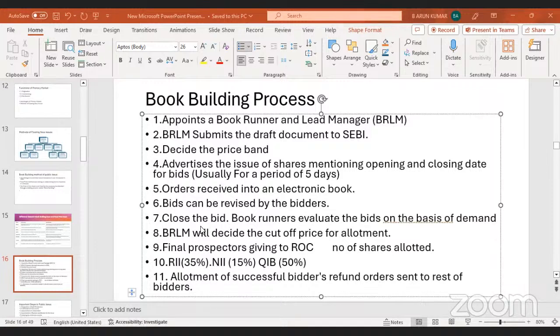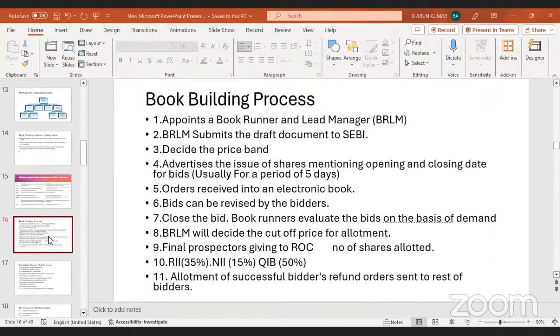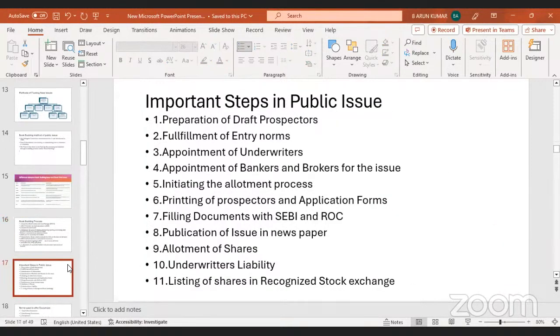NII means non-institutional investors, who are allowed shares up to 15 percent. Then qualified institutional buyers will be allotted 50 percent of shares in the total IPO. Then they allot the shares to successful bidders and refund the amount to the rest of the bidders. So these are all the important steps in a public issue.